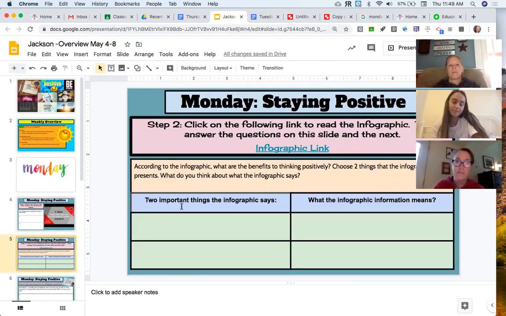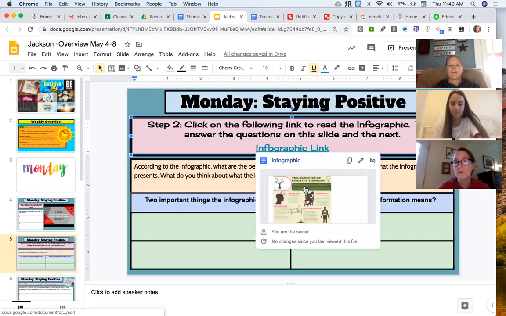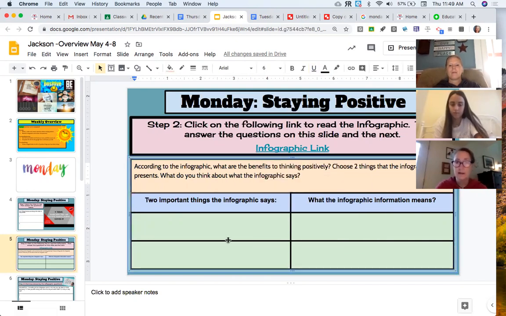Then you are going to click this infographic link, and it is going to pull up an infographic. It looks like this. You're just going to read that infographic, look at the pictures, and record here 2 important things the infographic says about how thinking positive is good for you. We're going to pick 2 important things and tell us what they mean.